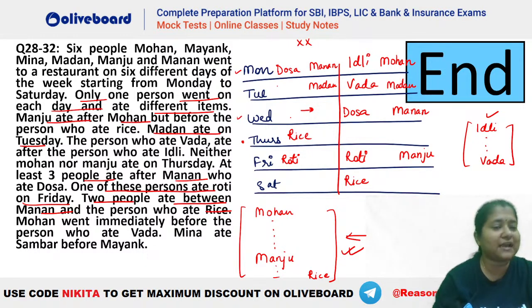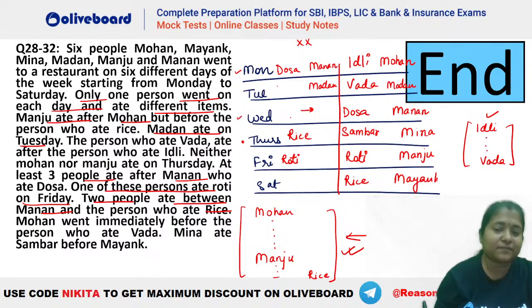Now the only thing that is remaining. Which is the only one that is remaining here? Sambar, right? So Sambar will be here. Okay, this is your Sambar. And it is given Meena ate Sambar before Mayank. So Mayank will be this person here.